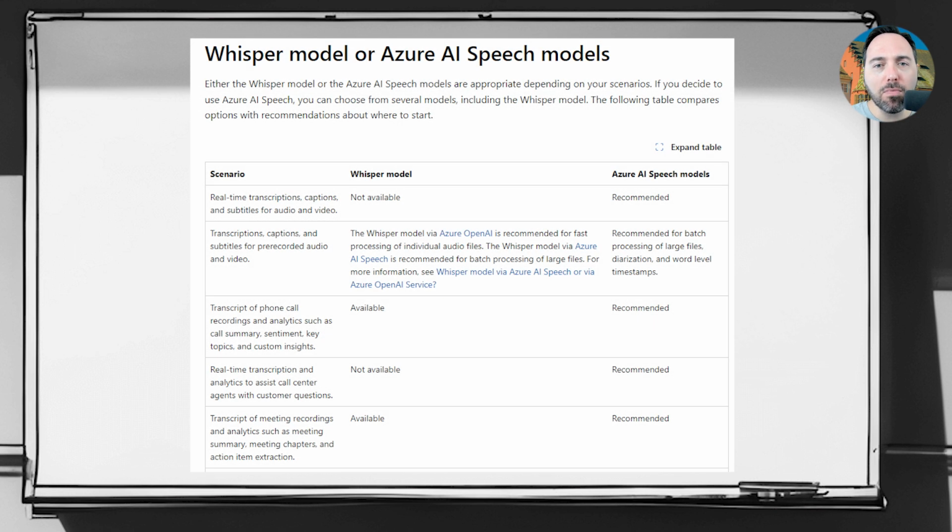When it comes to deciding between Whisper, whether in Azure OpenAI or via Azure AI Speech, and the classic Azure AI Speech models, Microsoft has a nice table. I'm showing part of the table on screen now. As of this moment, when I'm recording the video, Microsoft recommends using Azure AI Speech for most operations, but you can do a fair amount with Whisper. We'll focus on the Azure AI Speech side of the house today, but maybe in another year or so, parts of this table could change, with Microsoft officially recommending Whisper for certain operations.